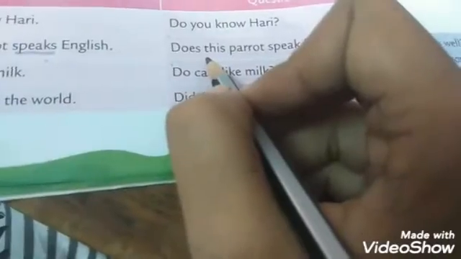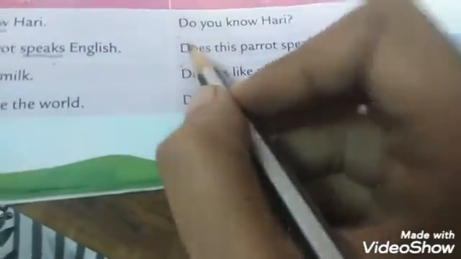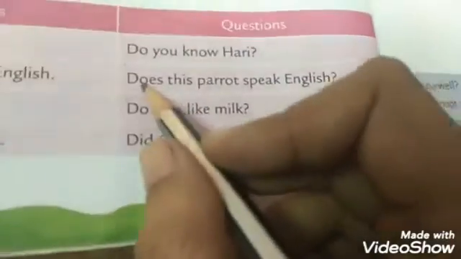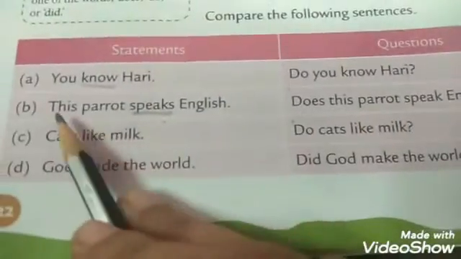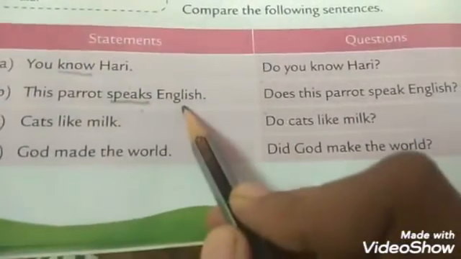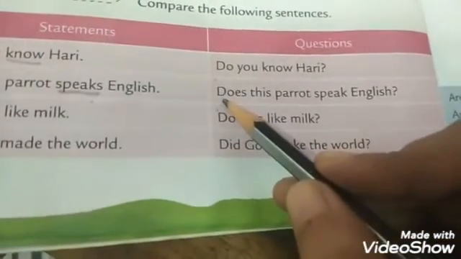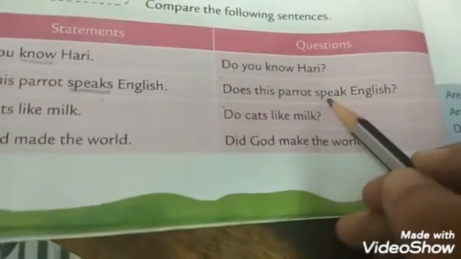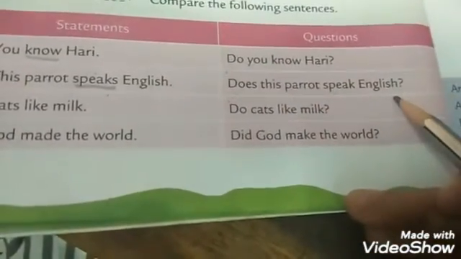Does this parrot. Now children, when we are using does, whenever there is an s in the verb, we will remove that s, because we have added does. In the statement, this parrot speaks English, but when we change it into a question, we add does, so no need to write s in the verb. So, does this parrot speak English?